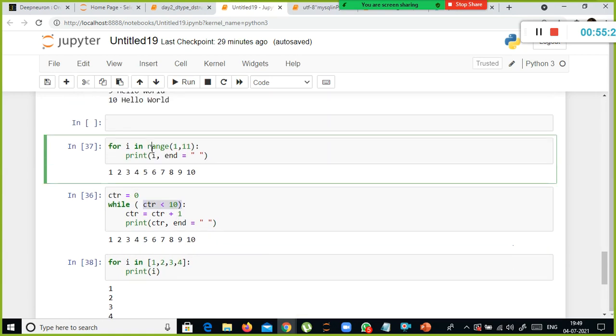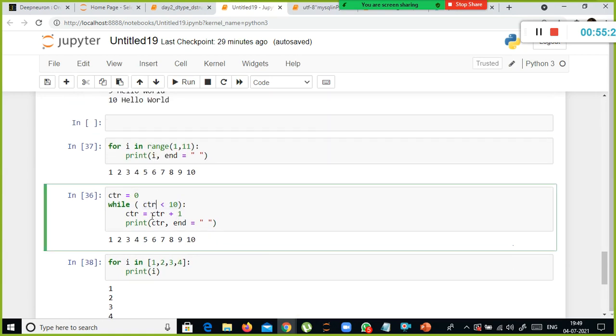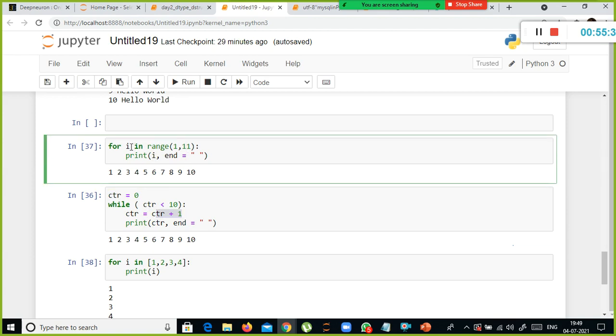But in the case of for loop, you don't have to initialize the counter, and you don't have to increment the counter manually. For loop, what it does is, this is your iterator variable. It will take the values between 1 to 10 one after another, at a time.